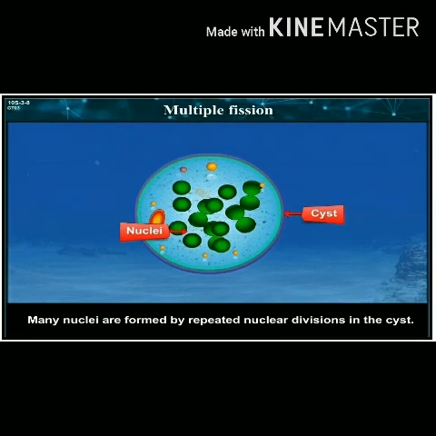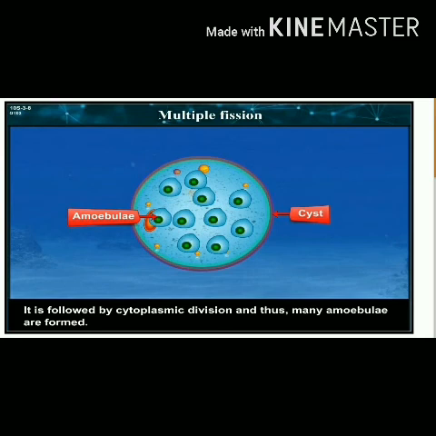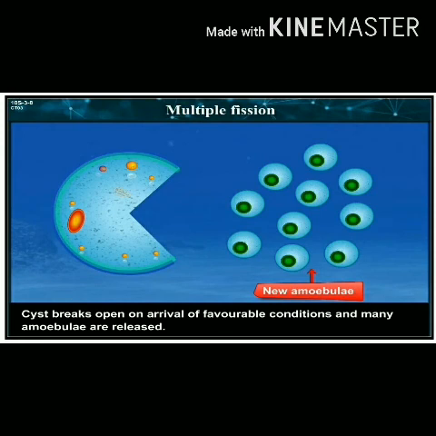Many nuclei are formed by repeated nuclear division in the cyst. It is followed by cytoplasmic division and thus many amoebulae are formed. They remain encysted as long as there are adverse conditions. The cyst breaks open on the arrival of favorable conditions and many amoebulae are released.